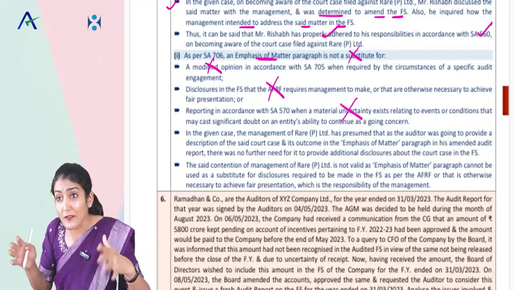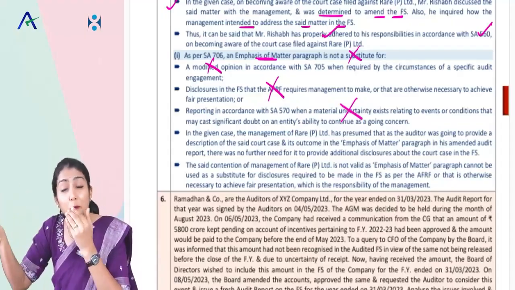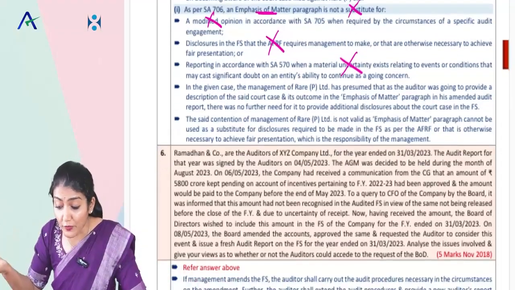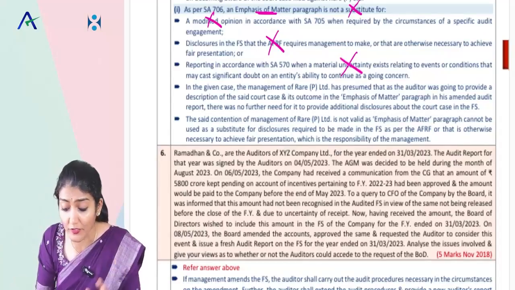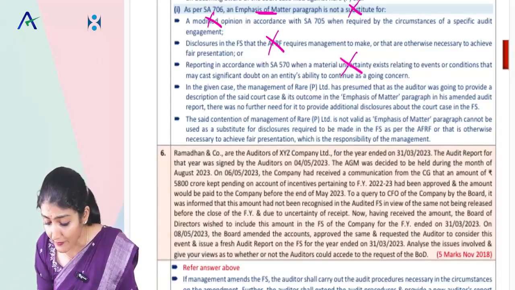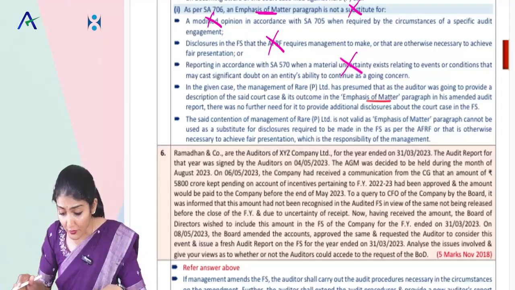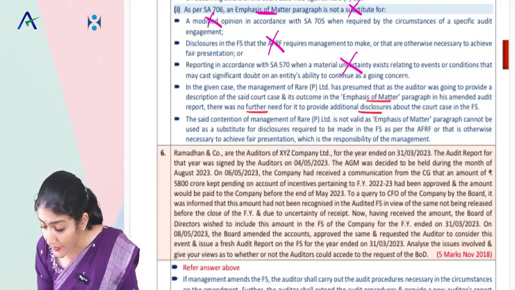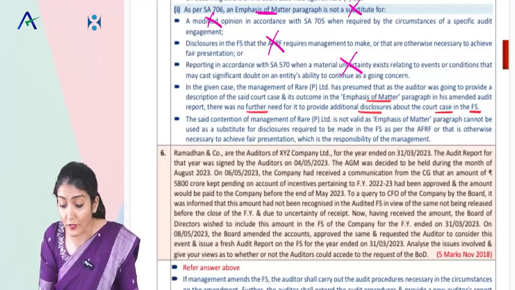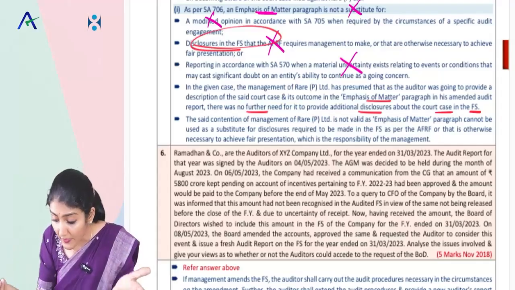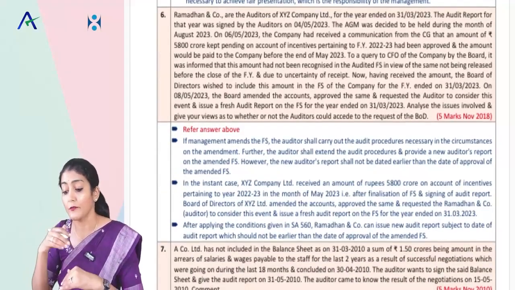Key audit matter is not a substitute for disclosures as per AFRF, not a substitute for modification, not a substitute for MUGC. In the given case, management has presumed that as the auditor was going to give the description of the matter and its outcome in the emphasis of matter in his amended audit report, there is no further need to provide additional disclosures about the court case. No, the emphasis of matter is not a substitute for disclosures as per the AFRF.